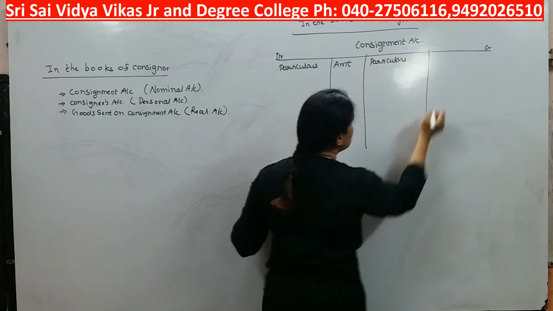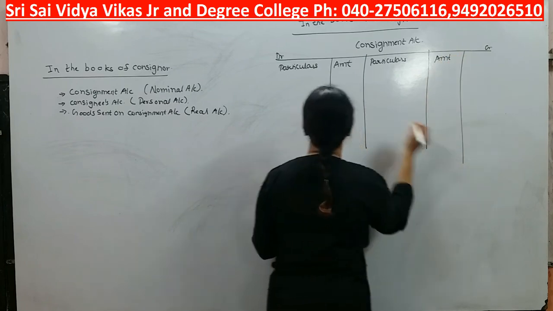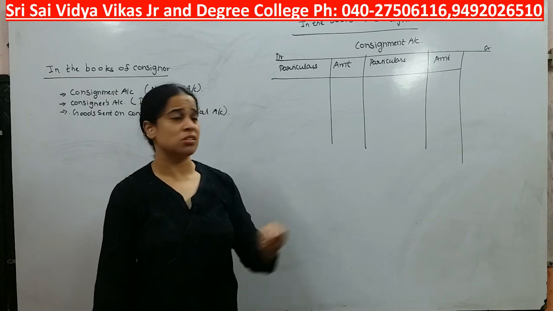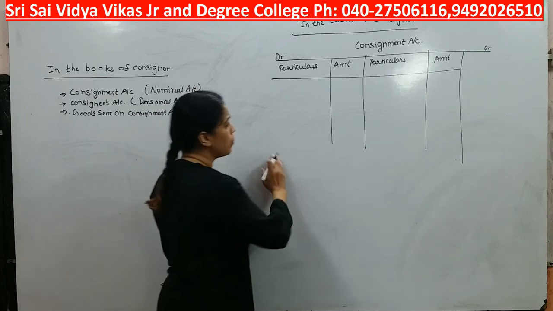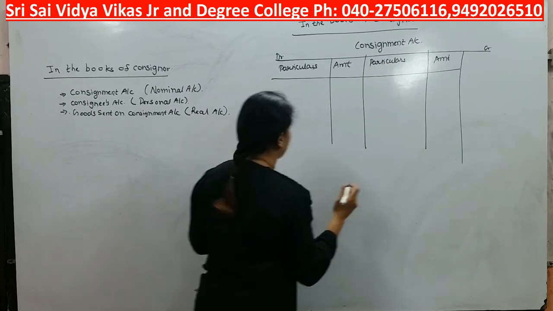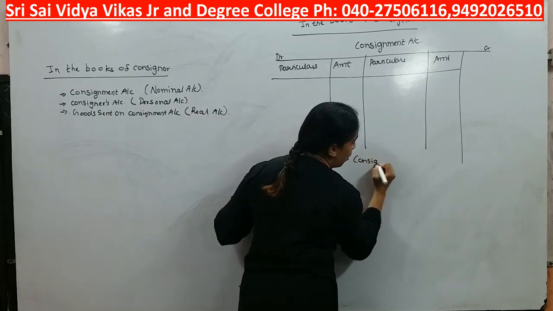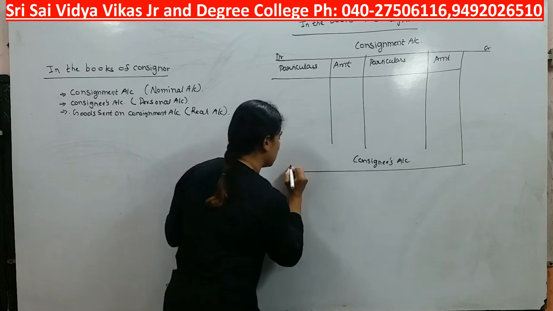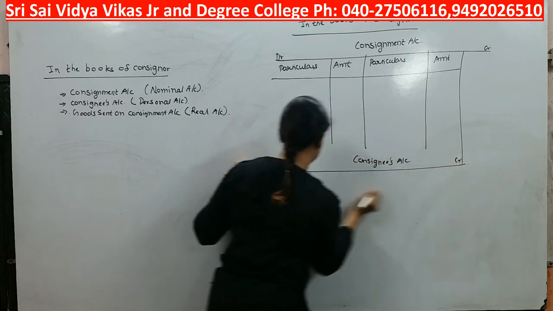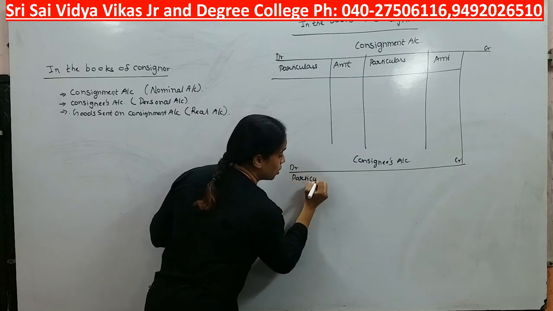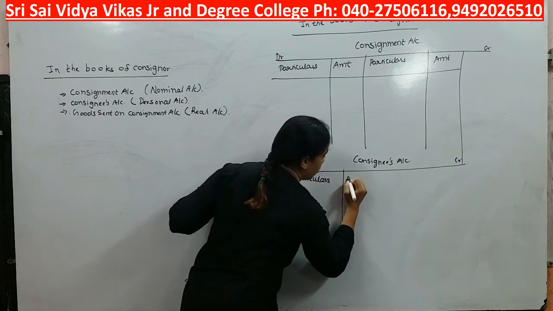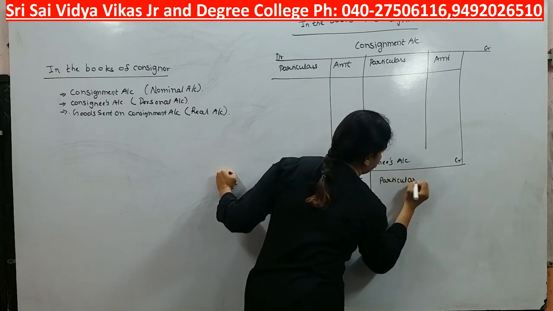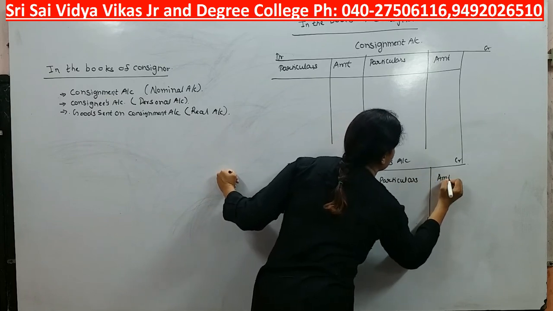Particulars and amount, particulars and amount. See students, you need to remember the chain of events, right? If you are able to remember this, you need not take much effort. This is going to be very easy, students. Now after consignment account we will prepare consignee's account. Again divided into two parts: debit, credit. Particulars, amount, particulars and amount.